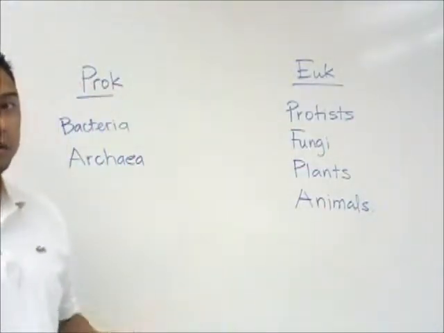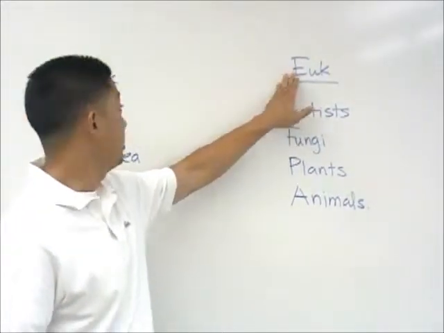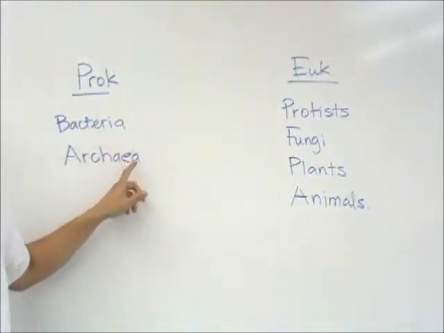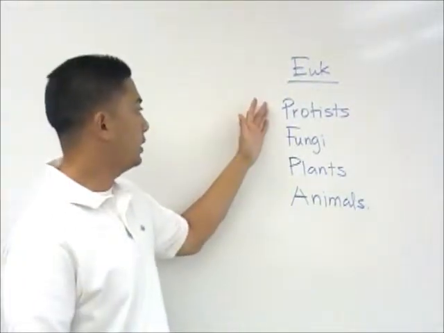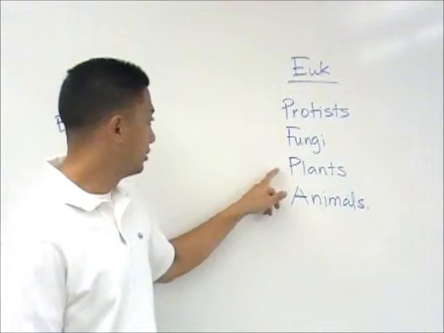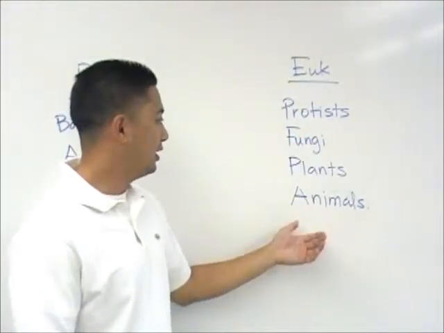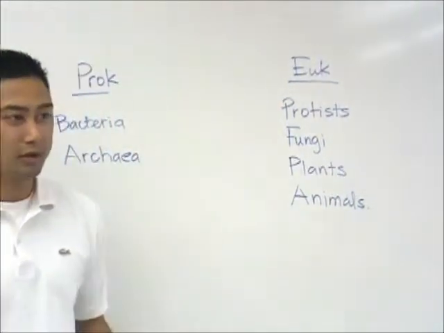So there are two main types of cells. We have prokaryotes and eukaryotes, okay? And with prokaryotes, there's bacteria and archaea. Okay? Eukaryotes, there's protists, like an amoeba, fungi, like mushrooms, plants, like trees, flowers, those kind of things, and animals like us, animal cells, cows, humans, gorillas.